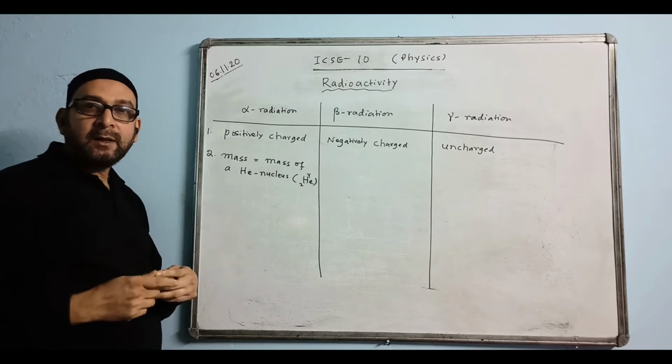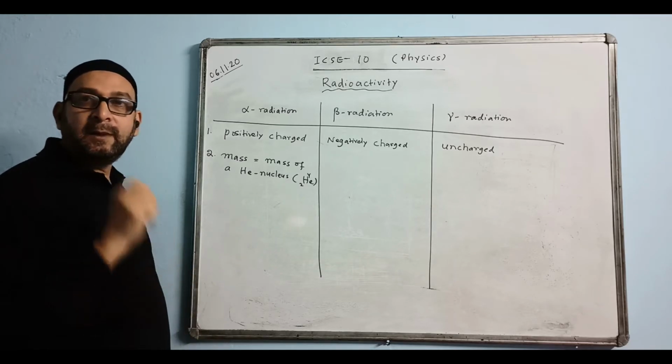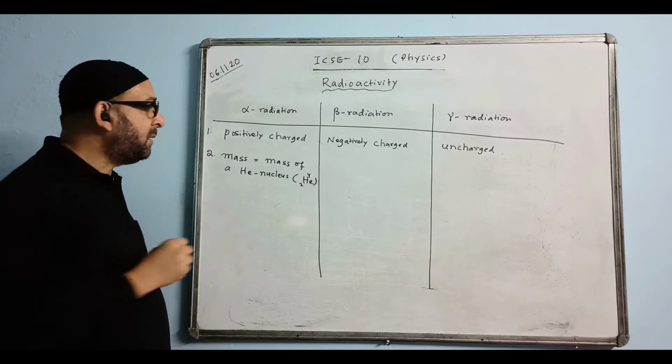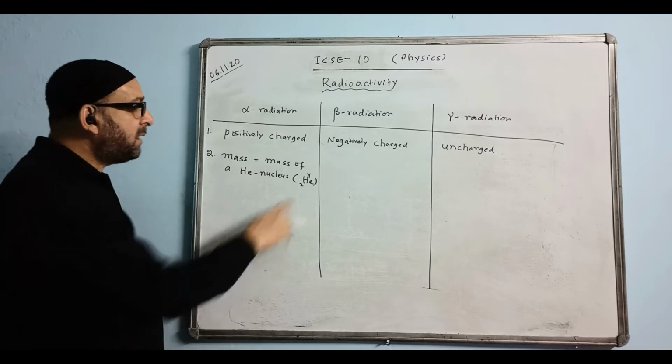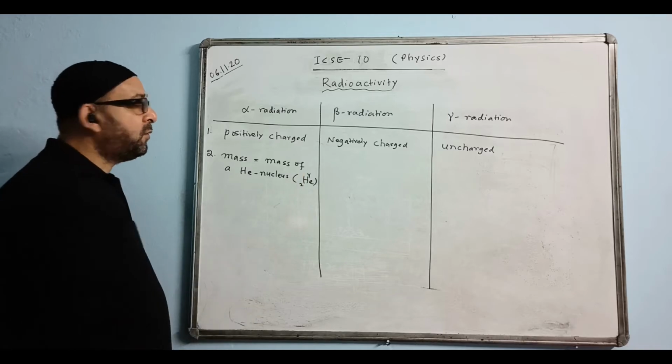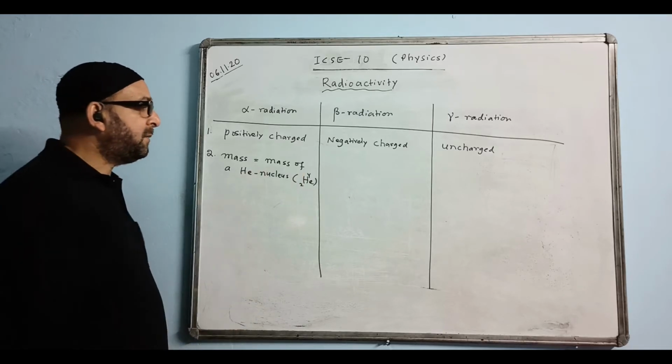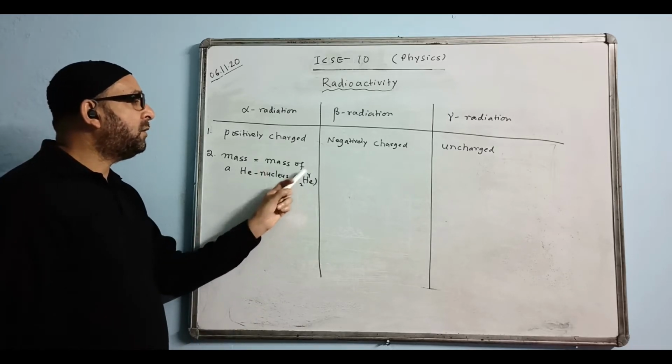Alpha radiation is similar to a nucleus. Which nucleus is it similar to? Helium. And helium's atomic number is 2 and mass number is 4. So that nucleus we are writing here. That means helium nucleus contains 2 protons and 2 neutrons.